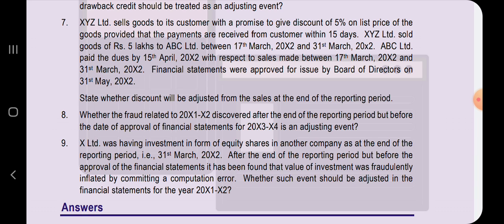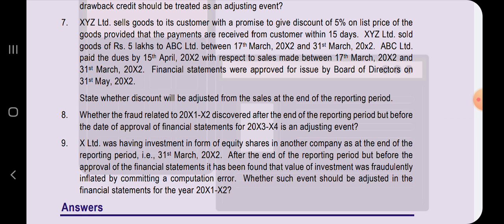ABC Limited paid the dues on 15th of April with respect to the sales made on 17th of March and 31st of March. Financial statements were approved for issue by the Board of Directors on 31st of May. State whether the discount will be adjusted for the sales at the end of the reporting period.